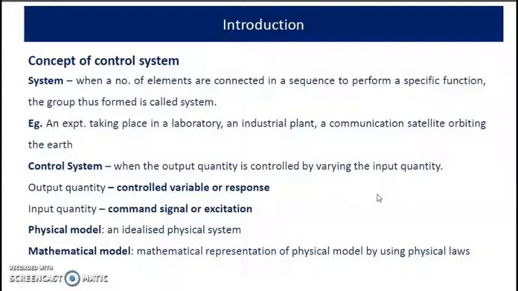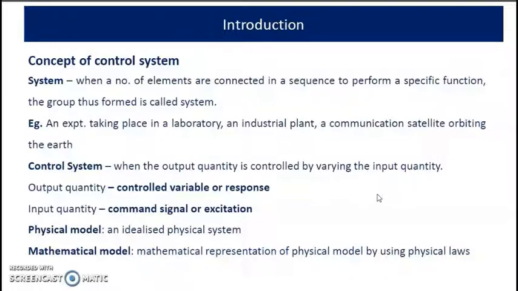Now, what do you mean by control system? When the output quantity is controlled by varying the input quantity, then the system is a control system. The output quantity is the control variable. It is also called a response. And input quantity or input signal is the command signal. It is also called excitation.